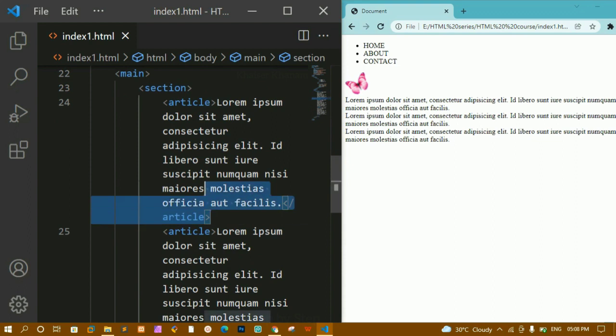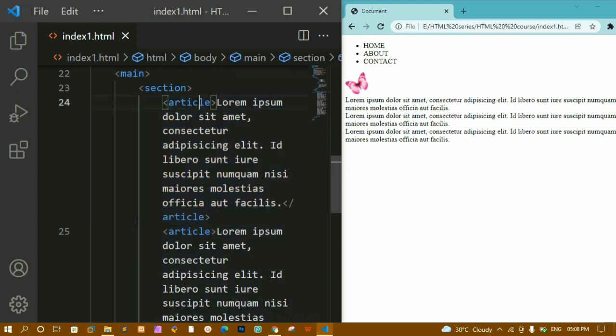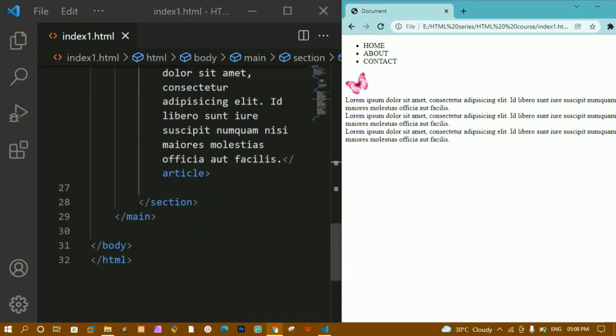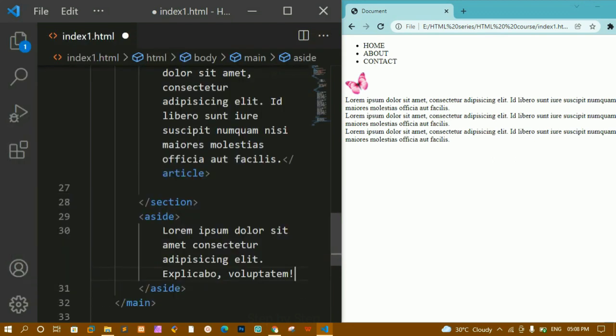Inside that, if we are having some content, instead of placing this inside a paragraph, we can place this inside an article. If the content you are displaying is independent of each other, then you can display it using the article tag. If you want to display any ads inside your website, which are not very important, you can write the aside tag. The section which does not have important information, you can display using aside, and this content will be displayed aside.